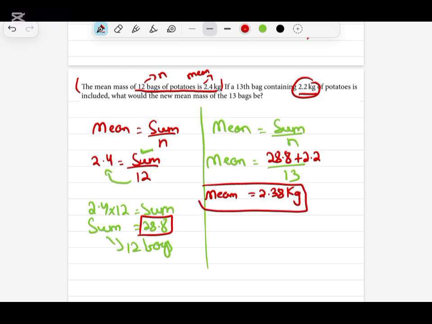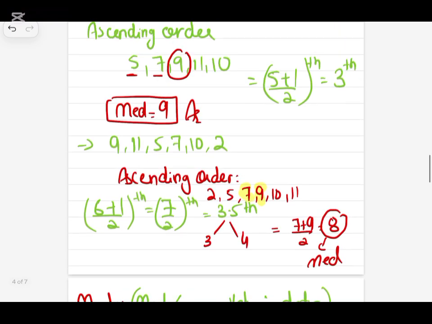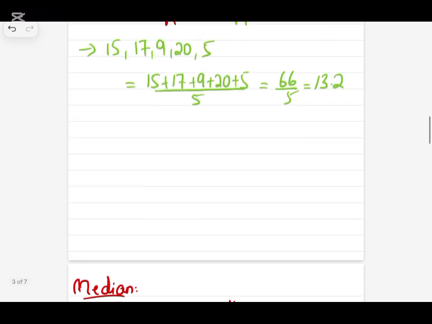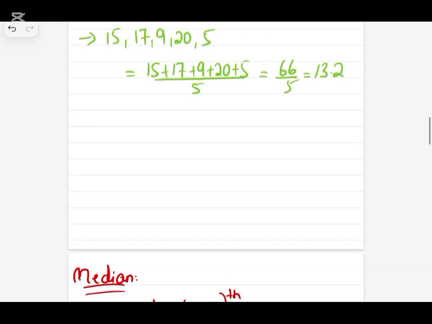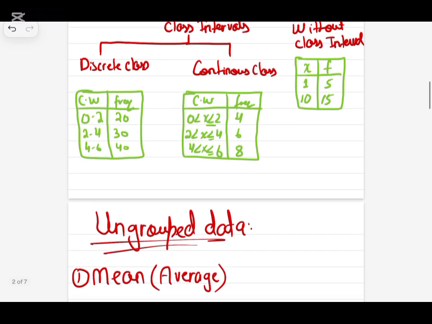So I hope these questions are clear to you. These are very basic, simple questions, and mostly these questions come in paper 1 and paper 2 both. So I hope everything is clear in ungrouped data. Next we will do the group data. Oh, sorry, we have done ungrouped data, and now we will do the group data questions, and we will see what the formula is and what type of questions come.